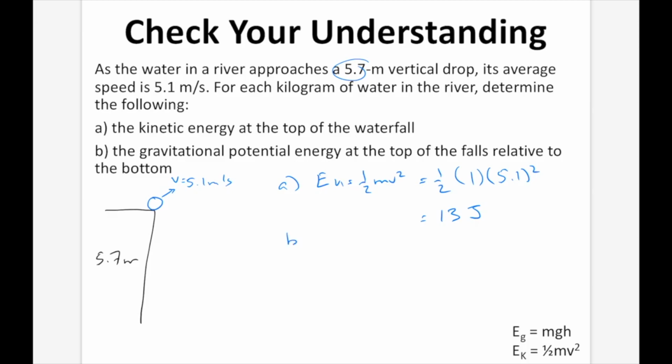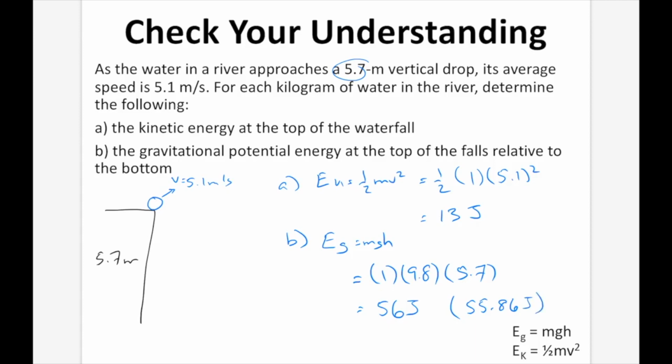B, the gravitational potential energy at the top of the falls relative to the bottom. So that's going to be our EG. EG is going to equal mgh. M is 1, g is 9.8, and our height we're told is 5.7. And that equals 56 joules. It's actually 55.86 joules, which we might need after. But the correct answer to 2 sig digs is 56 joules.